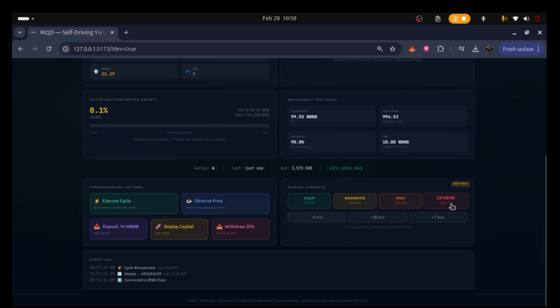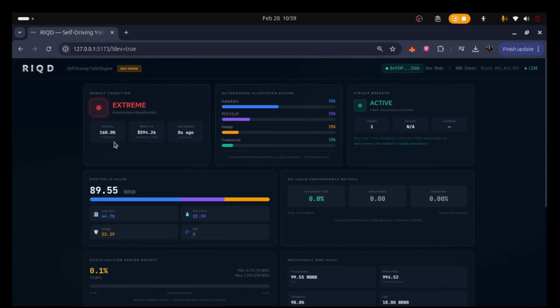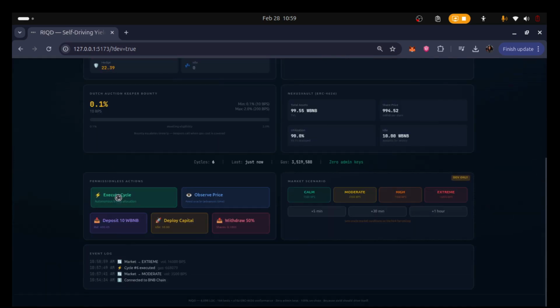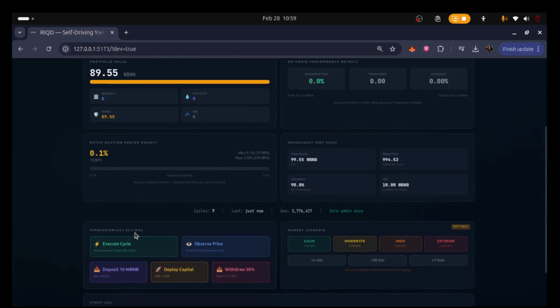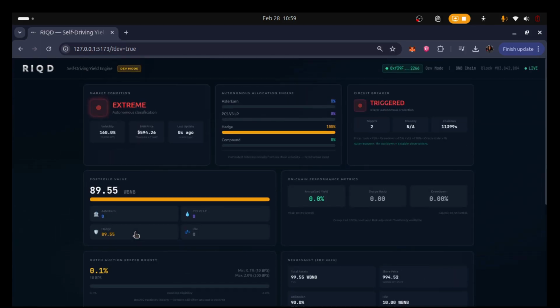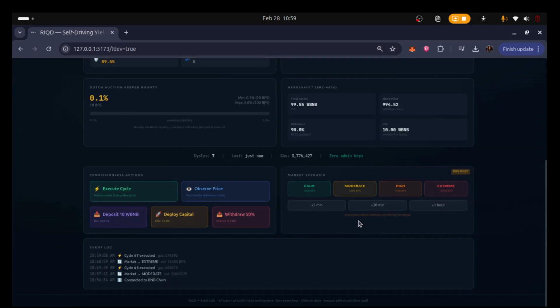Clicking Extreme now. 16,000 BPS, past the 15,000 threshold. Execute cycle again. Circuit breaker triggered. All positions unwound automatically. Funds are safe. No admin pressed an emergency button. The breaker panel turns red. The allocation shows maximum hedge.